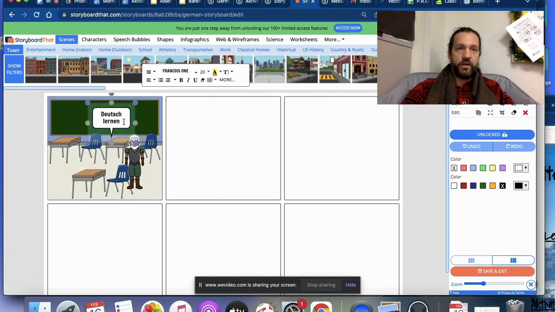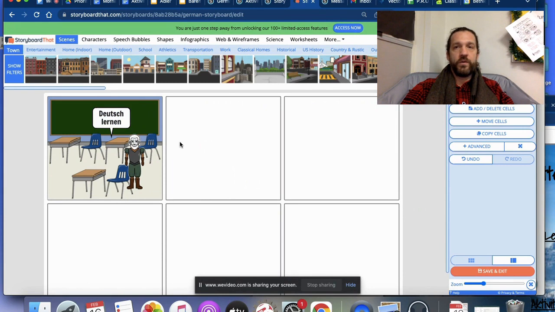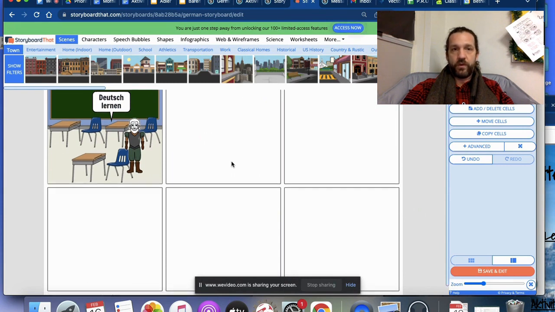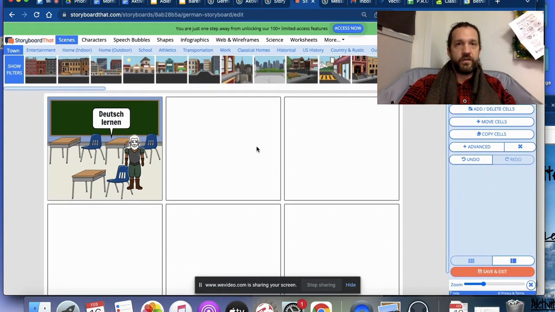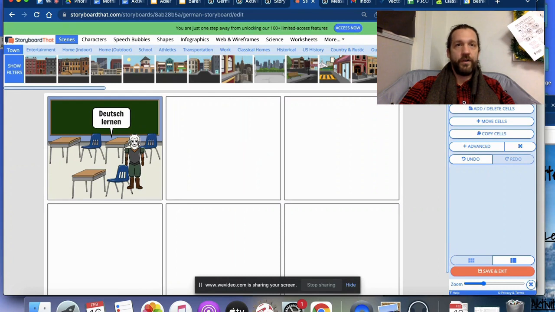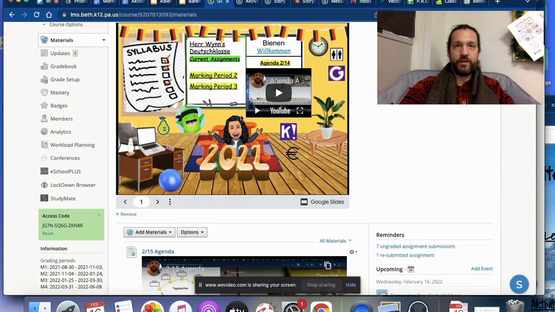Just make sure that you can read it after you take the screenshot, because some submissions I got for the last one, I couldn't read them because the text was too small. So enlarge the text if you need to when you take the screenshot. Okay, so 6 scenes with those different expressions, and that's it for the storyboard activity.